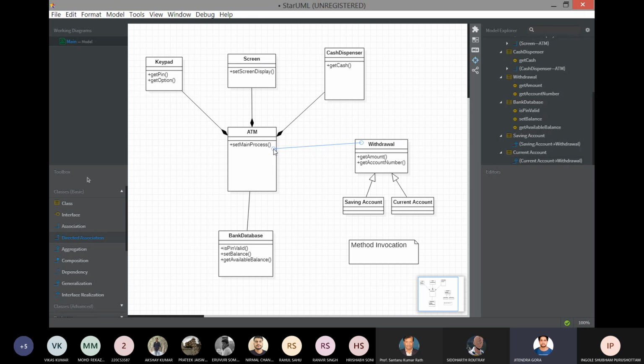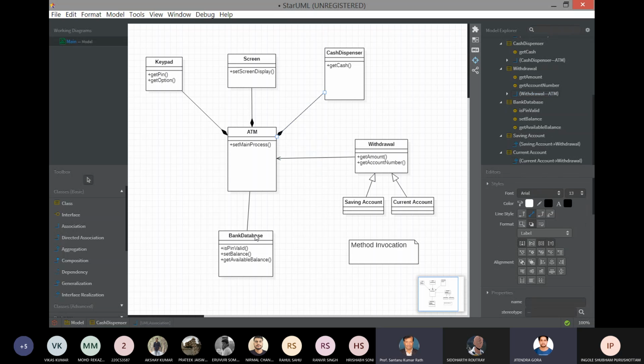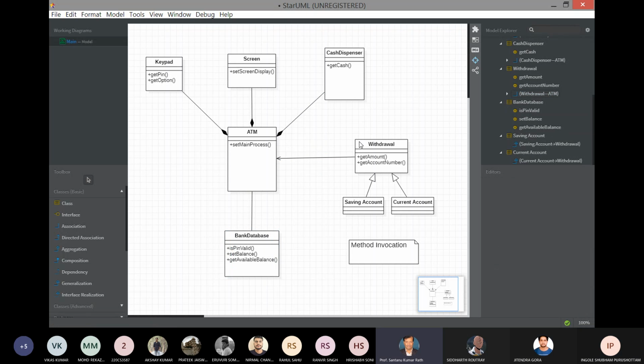I'm asking, sir. I'm not sure about it. Is it right? From withdrawal to ATM, directed association? Or should I keep it as association only? Okay, sir.